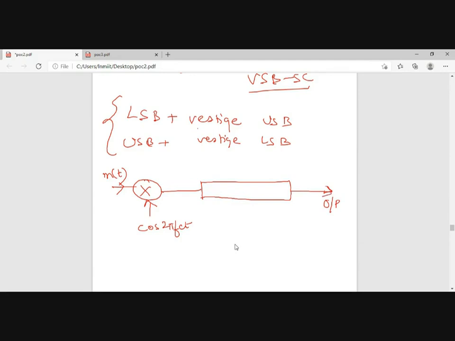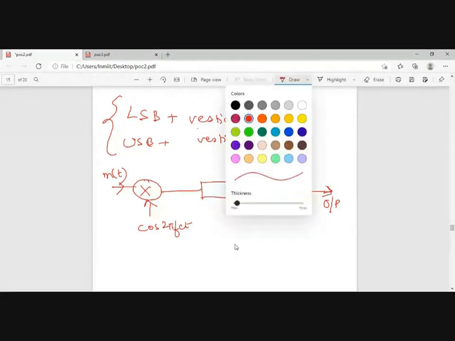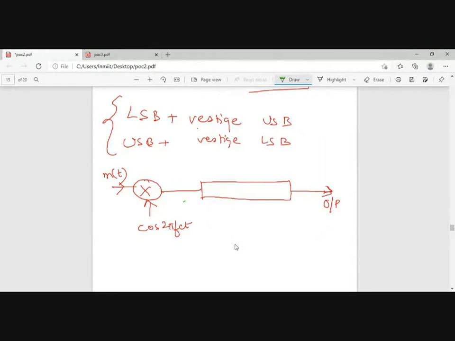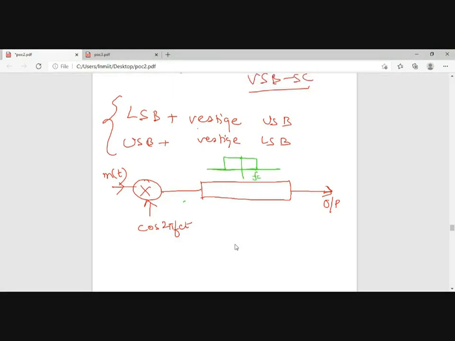If I am going for a low pass filter or a high pass filter, and I say that I have applied an ideal filter having a response of this, so this is my low pass filter H(f). This is an ideal filter. So what will happen?